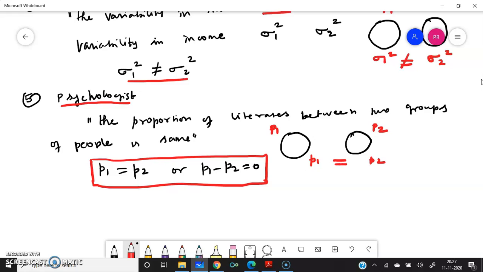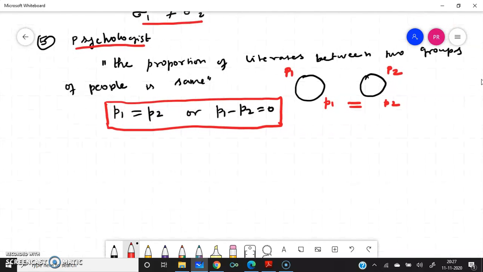So we have seen different types of hypothesis. One we have said is equal to, one not equal to, and somewhere greater than, lesser than. So hypothesis can be divided into two types: simple hypothesis and composite hypothesis.